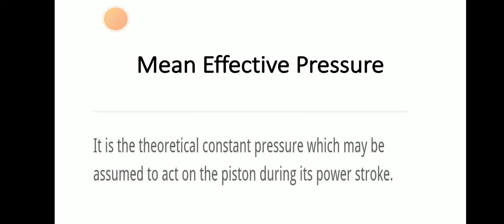First, mean effective pressure. Mean effective pressure is a theoretical constant pressure assumed to act on the piston during the power stroke. It is known as mean effective pressure.